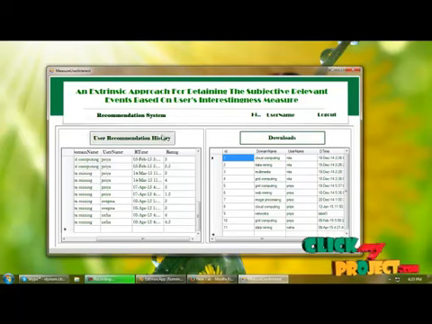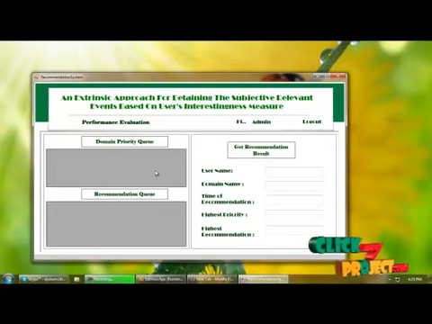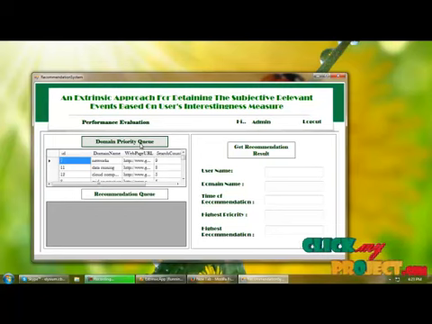And next, recommendation system. In the recommendation system, we are fetching the priority queue of domains and the domain based recommendation. So first I am getting the domain priority queue, that is based on search history. It will fetch the domain priority queue based on the domain names, and these are displayed based on priority. So the highest priority will be viewed first, and the lowest priority will be viewed next.